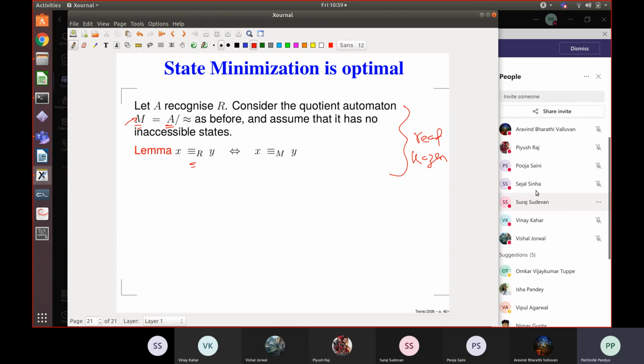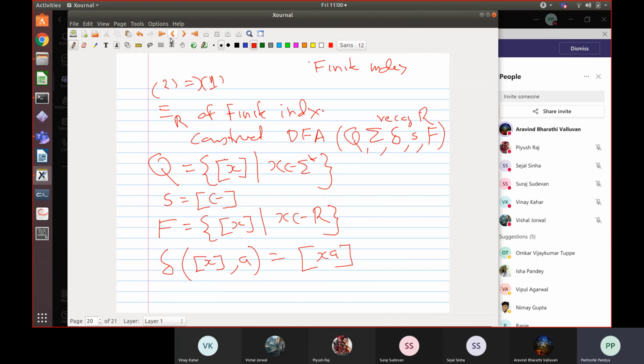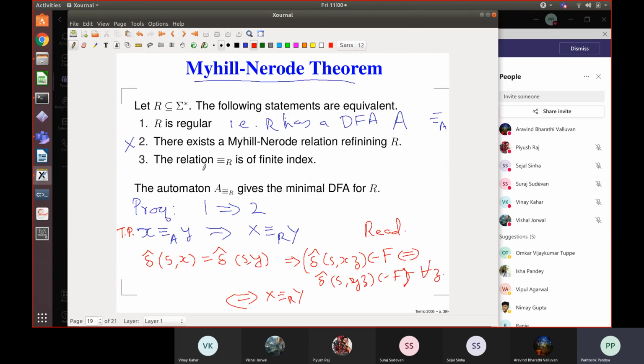If there are any questions, please ask. Just for semantics, this is the final thing that we wanted to show, right? Call it a lemma, I mean, it's also a theorem. This is a theorem, definitely. It is called the Myhill-Nerode theorem, and it shows that there exists a unique minimum DFA equivalent to every DFA, and every regular language has a minimum DFA, which is computed by computing its equivalence relation.